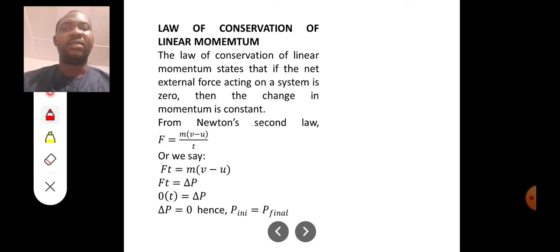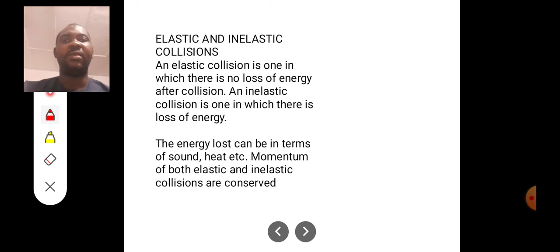So from Newton's second law, we have that F is equal to m(v minus u) all over t, or we say that Ft is equal to m times (v minus u). Ft means change in momentum. Since the external force is zero, you can say that the change in momentum is equal to zero, or that initial momentum is equal to final momentum. That is important. That's according to the law of conservation of momentum. Initial momentum is equal to final momentum.